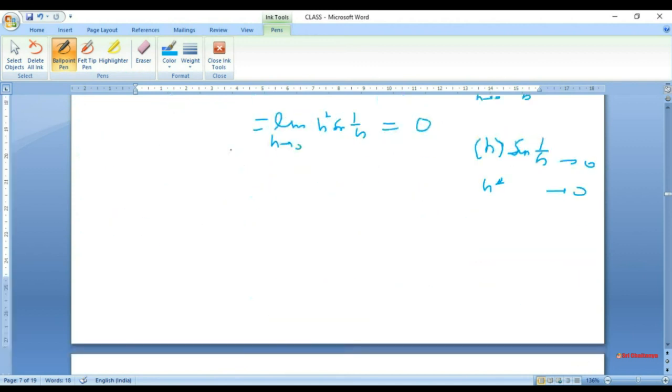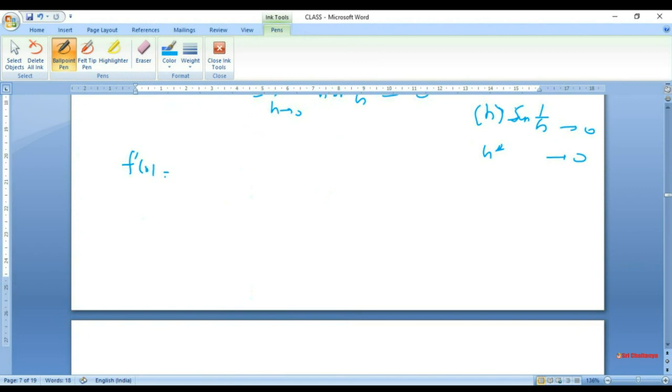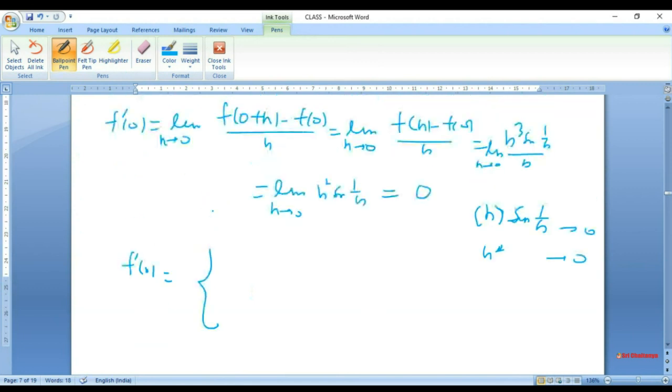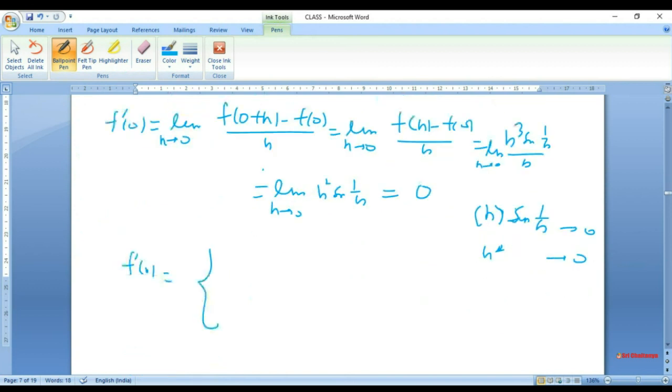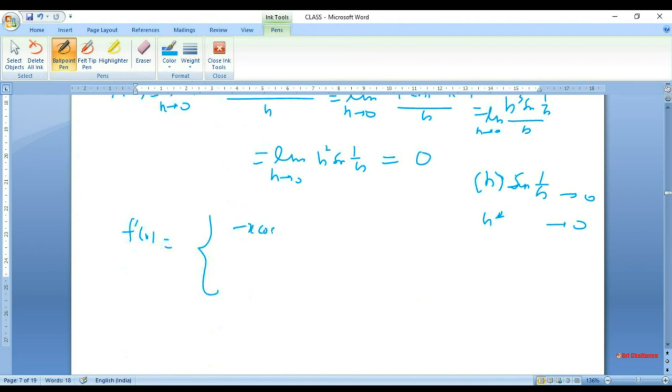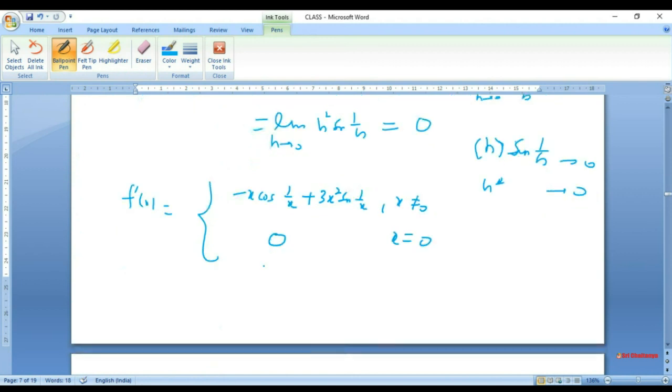I can again write f prime x by simplifying a bit. So f prime x is, here the x square cancels, I have got minus x cos 1 over x plus 3x squared sine 1 over x when x is not 0. And when x is 0, this is 0. So we have found that this f prime is defined for whole R, and f prime is like this.